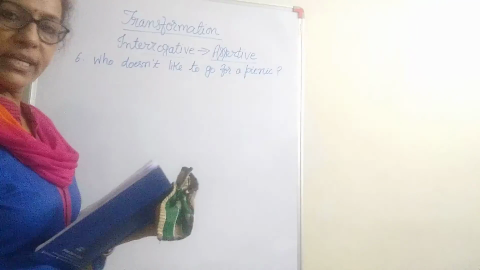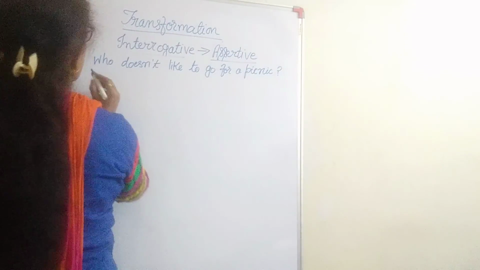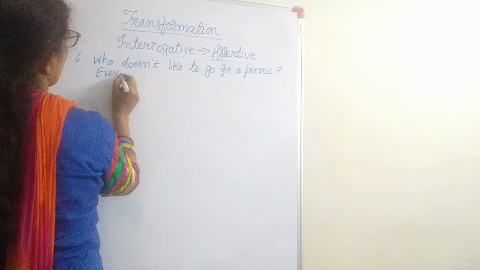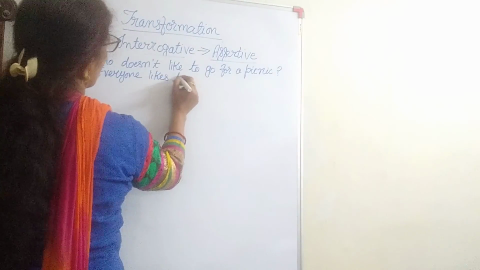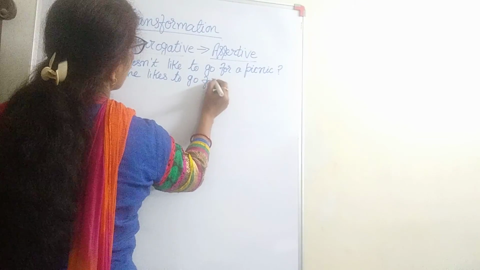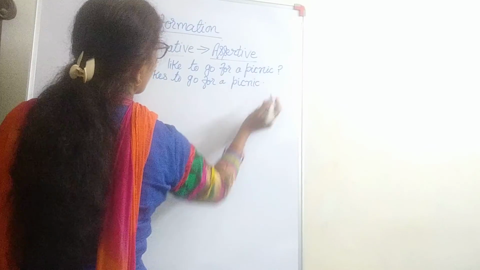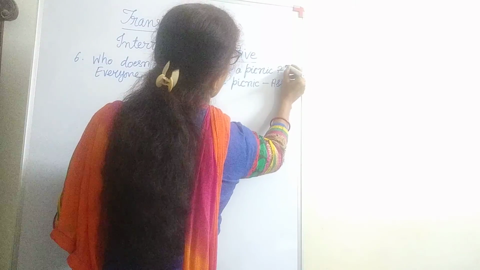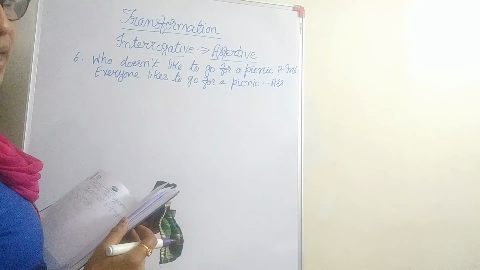Okay, who and doesn't. This is a negative interrogative sentence. So we will make it positive and change it into assertive. So who, I told you, then everybody or everyone, then likes to go for a picnic. Everybody, everyone, or all of us like to go for a picnic. Only when you write all, the verb will be without s. All of us like to.